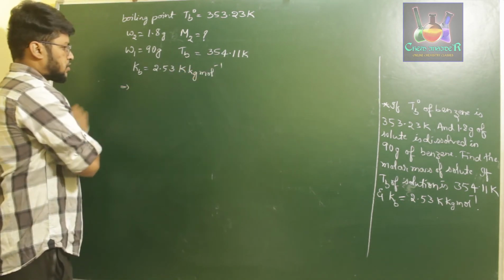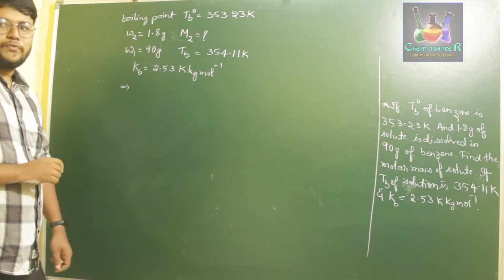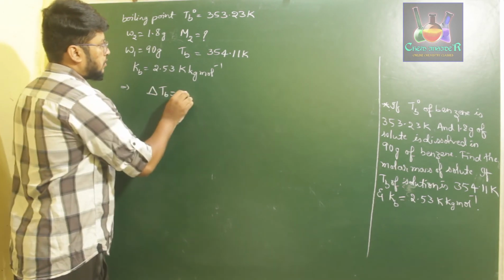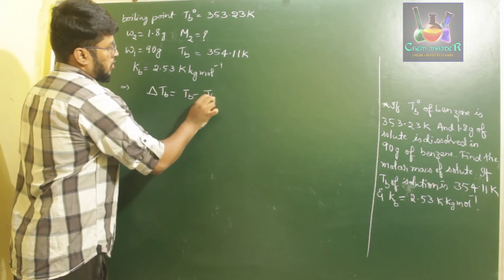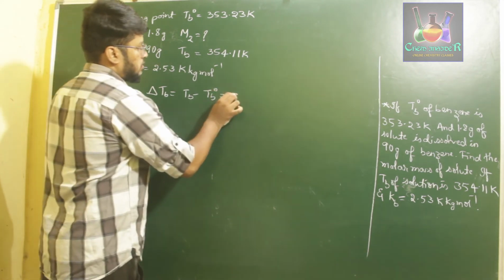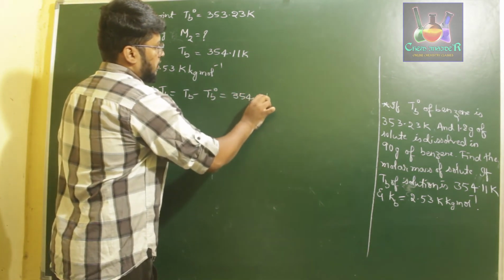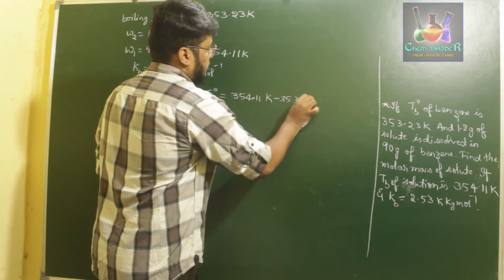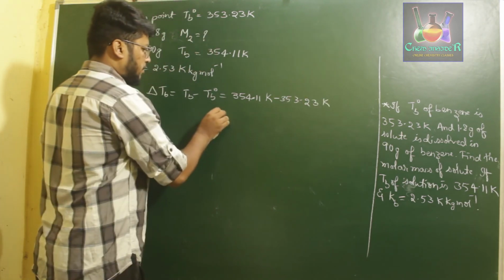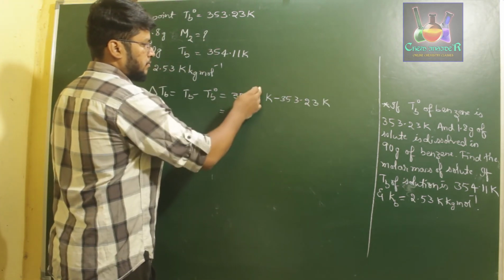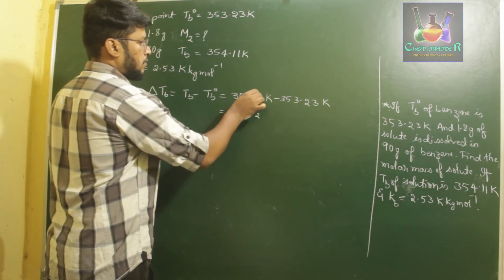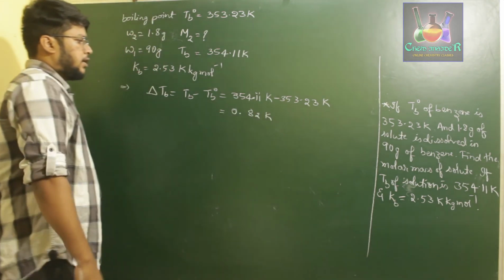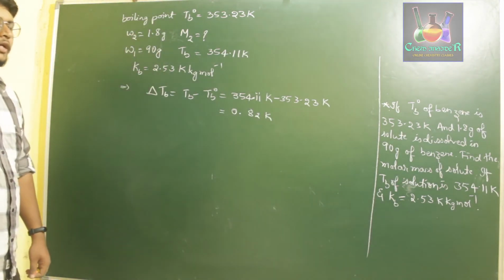First, for the solution, let us find out the value of delta Tb. Delta Tb is equal to Tb minus Tb naught, that is equal to 354.11 Kelvin minus 353.23 Kelvin, that will be equal to 0.82 Kelvin. So the change in temperature is 0.82 Kelvin.